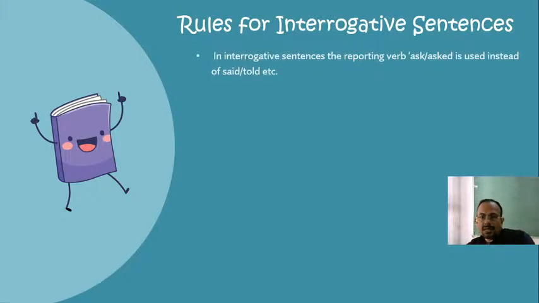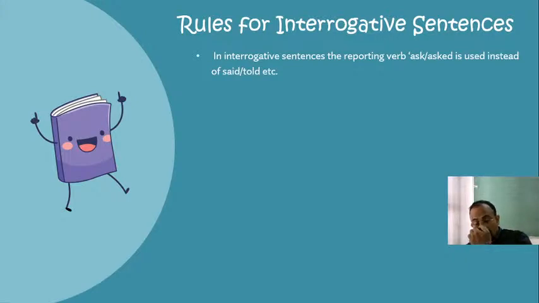In interrogative sentences, the reporting verb ask or asked is used instead of said, told, etc. Always remember that while writing the answers for interrogative sentences, or while converting interrogative sentences into reported speech, you need to change the reporting verb into either ask or asked.